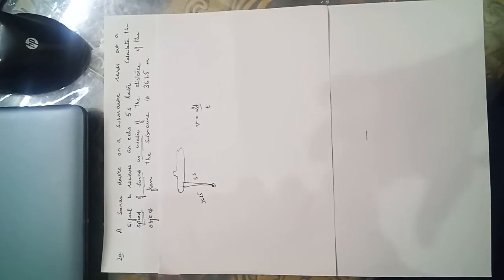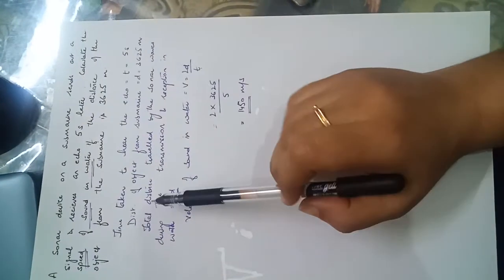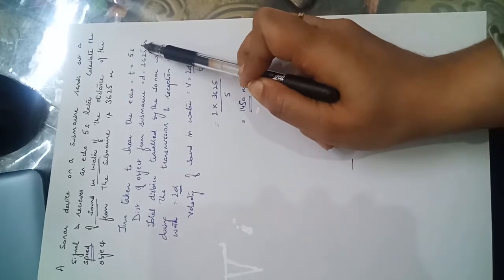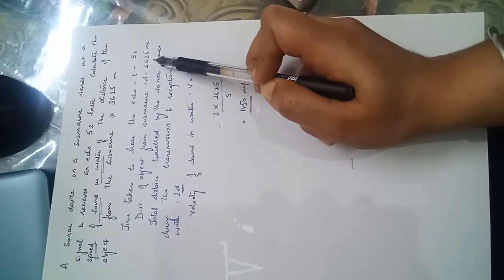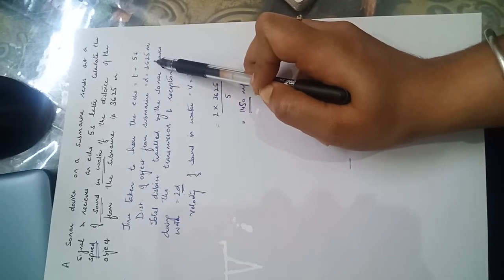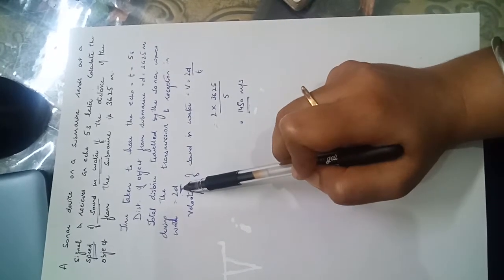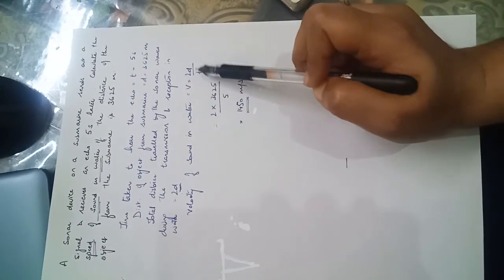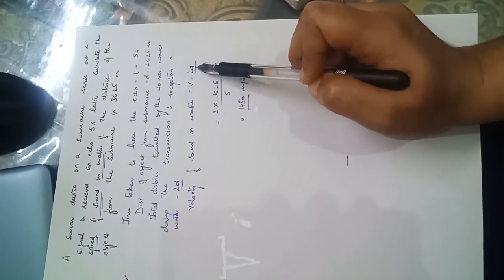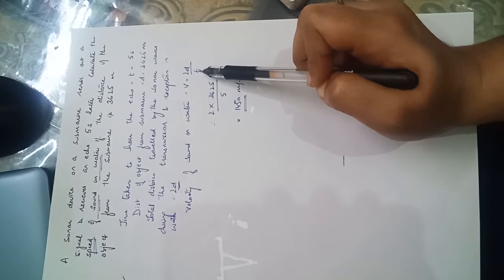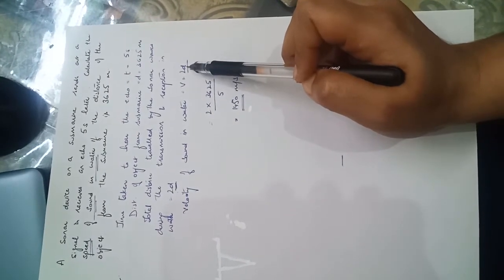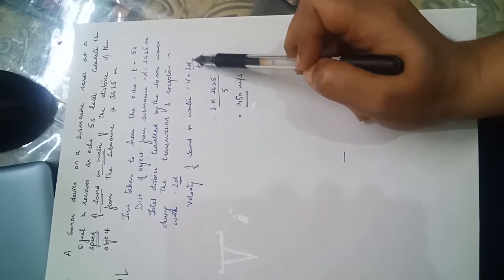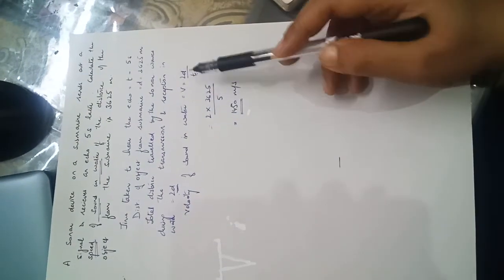So let's proceed with the solution part. The time taken to hear the echo is 5 seconds. The distance is 3625 meters. The total distance traveled is 2D, as I have discussed earlier. So velocity V is equal to 2D upon T, that is velocity is equal to distance upon time. It is a simple formula we are applying, but we are applying 2D instead of a single D.